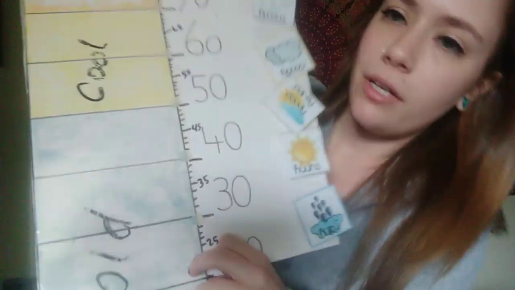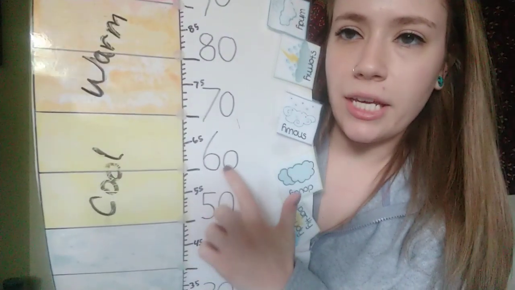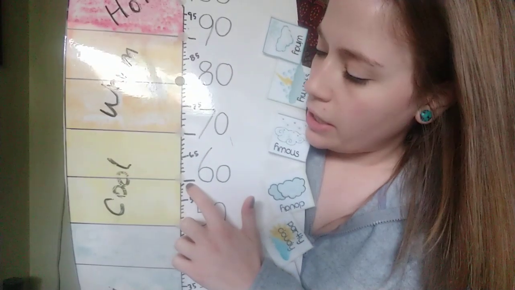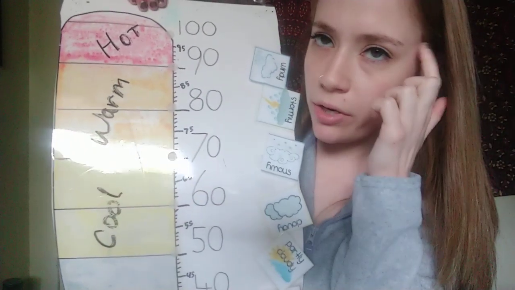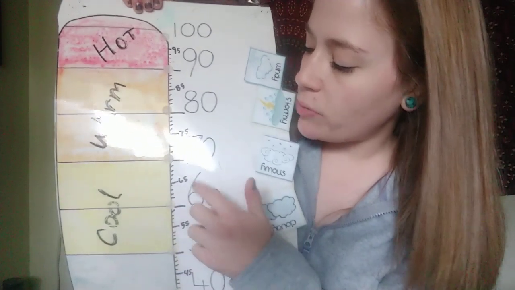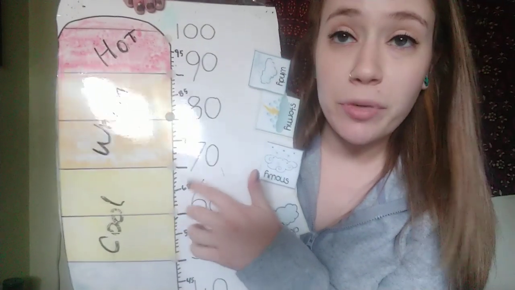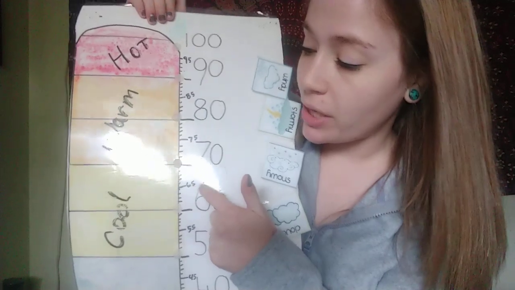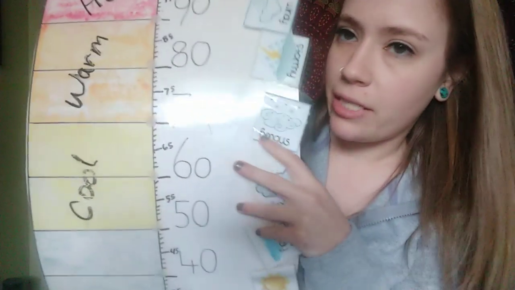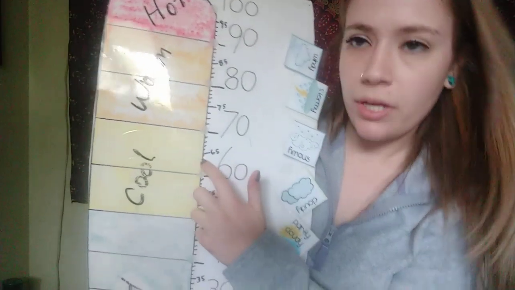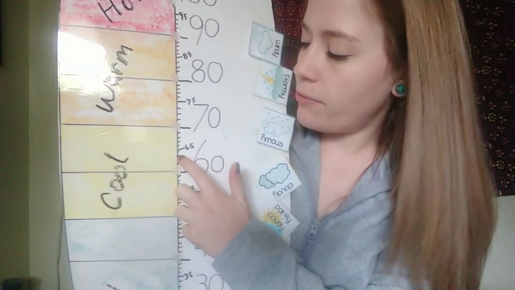And if we look on our scale, so here's 60 right here, and here's 65. So I know that it's going to be between 60 and 65, but closer to 65 because 64 is one less than 65. So 64 degrees Fahrenheit.